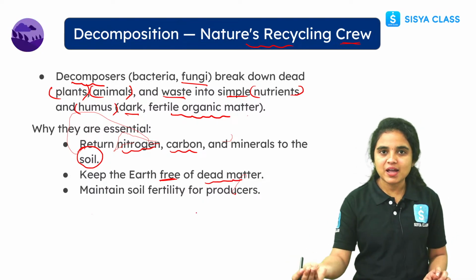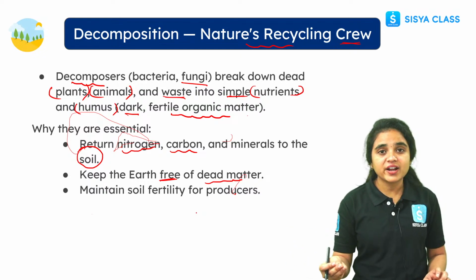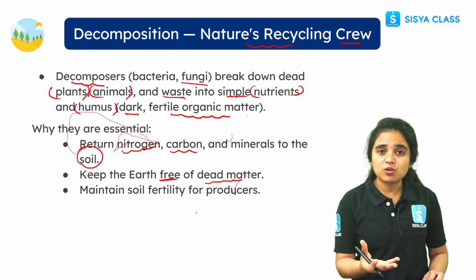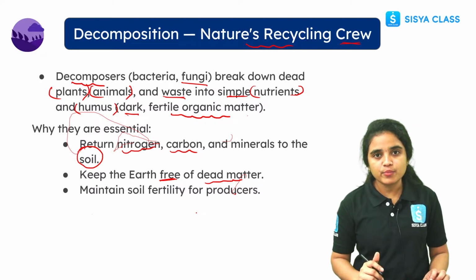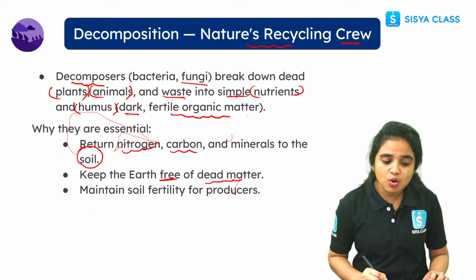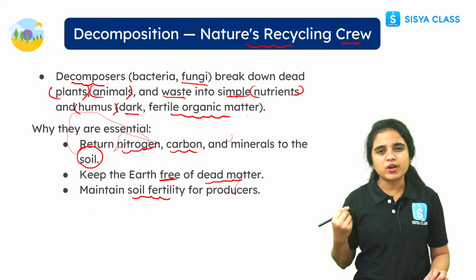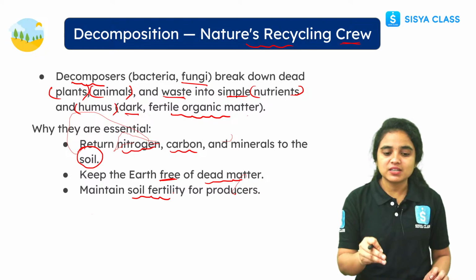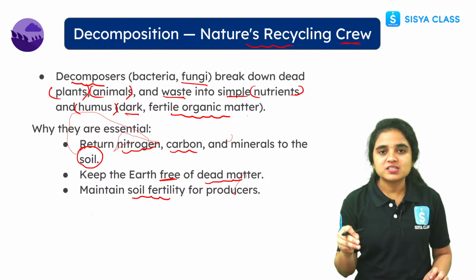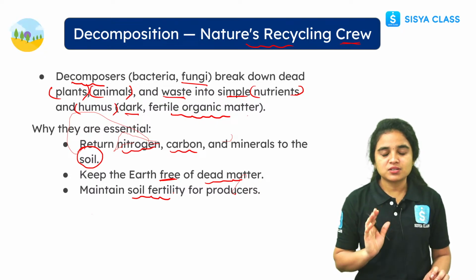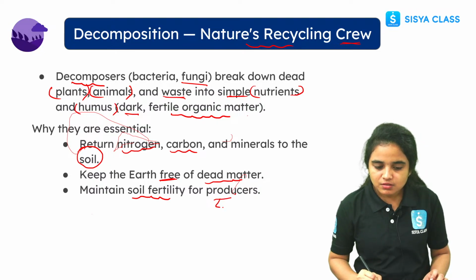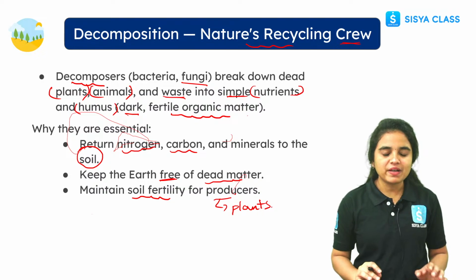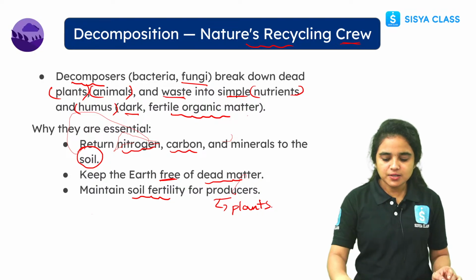If we see dead matter one day, we could not find the same dead matter in the same place another day. Why? Because organisms participate in the decomposition process and maintain soil fertility. How does it maintain soil fertility? By mixing the nutrients, the nitrogen, and the organic matter, which is essential for the producers. Who are producers here? Simply, the plants. Right, students? I hope everything was clear from this slide.